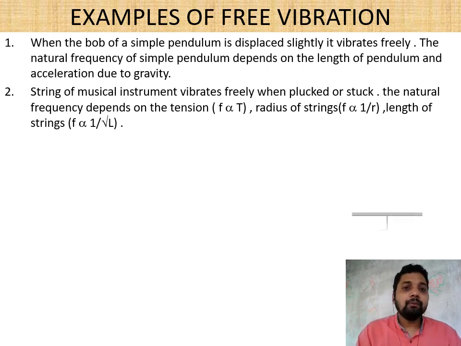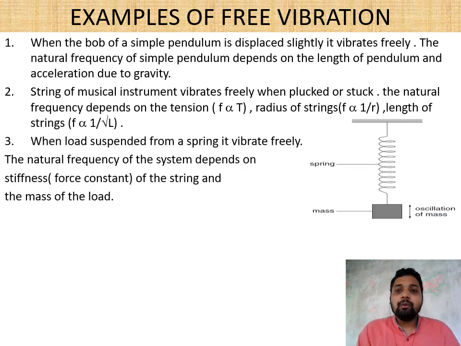And another one: when a load is suspended from a spring and it starts vibrating, the frequency depends upon the stiffness or force constant of that spring, meaning how tightly or loosely the rings of the spring are connected, and the mass of the load.